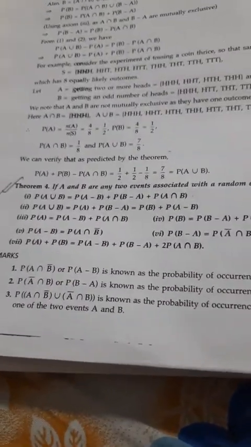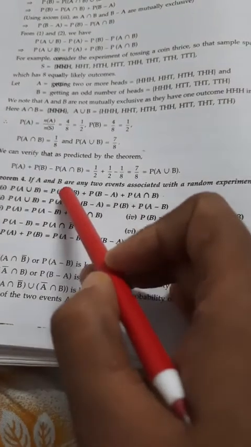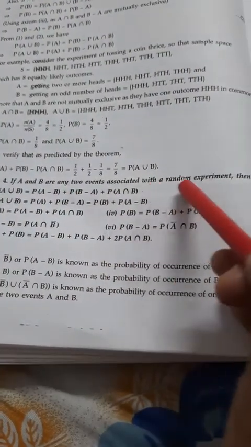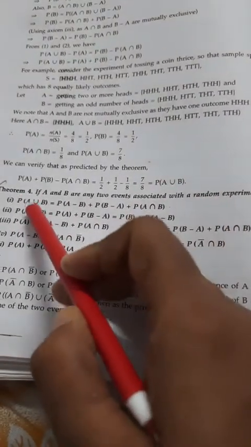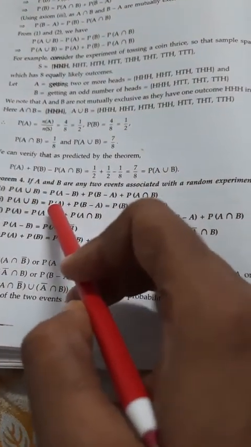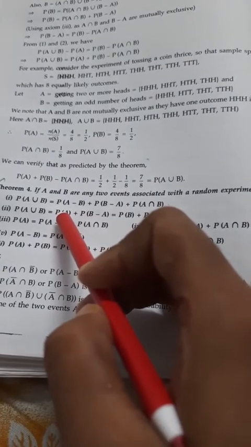Now come to theorem number 4. If A and B are two events associated with a random experiment, then the probability of A union B is this. How? See this figure.